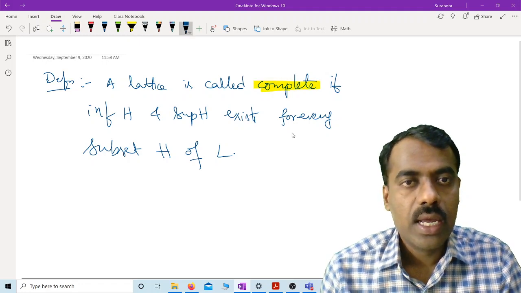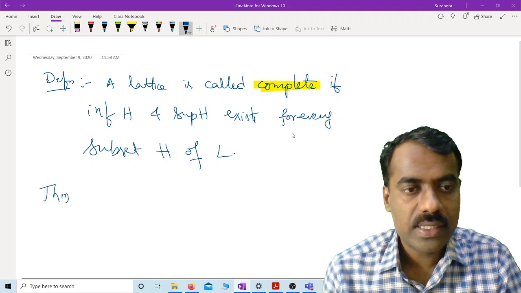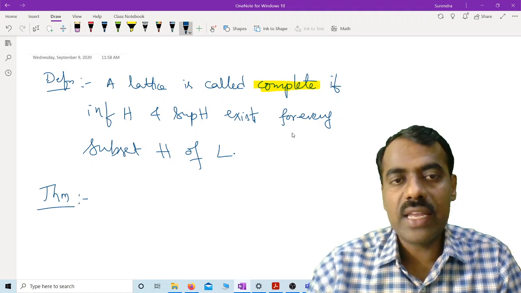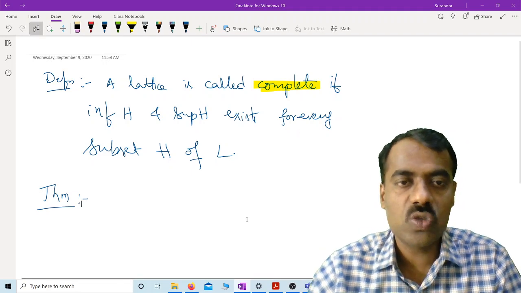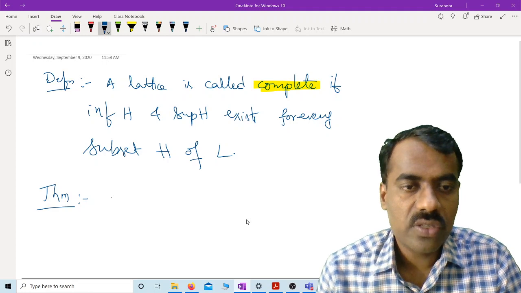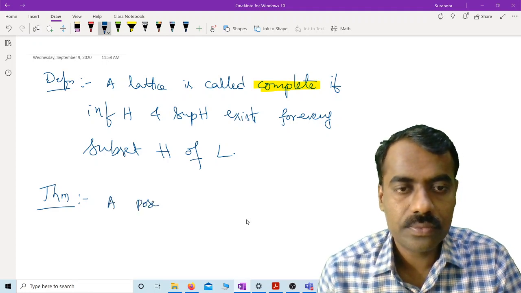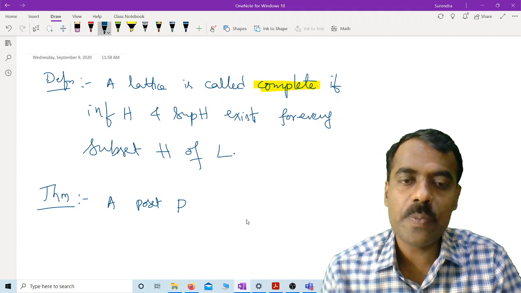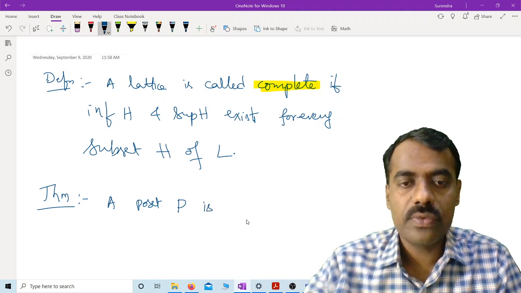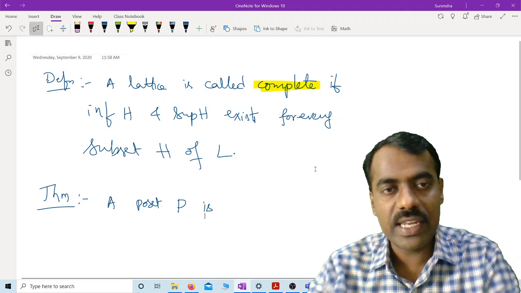Okay, and we have proved a result saying that it is enough if we check whether the infimum of H or the supremum of H exists. So take a poset P. We are not even checking whether it is a lattice or not.